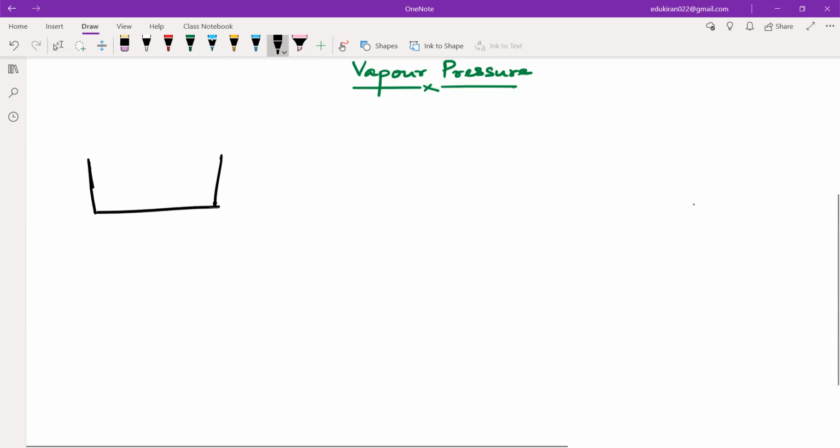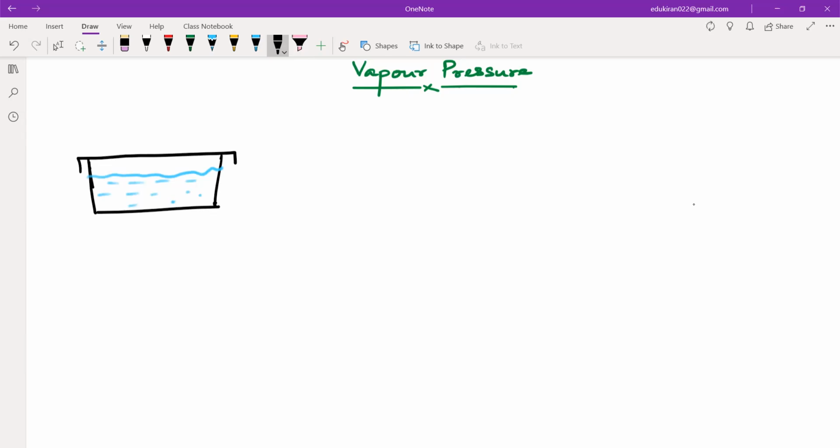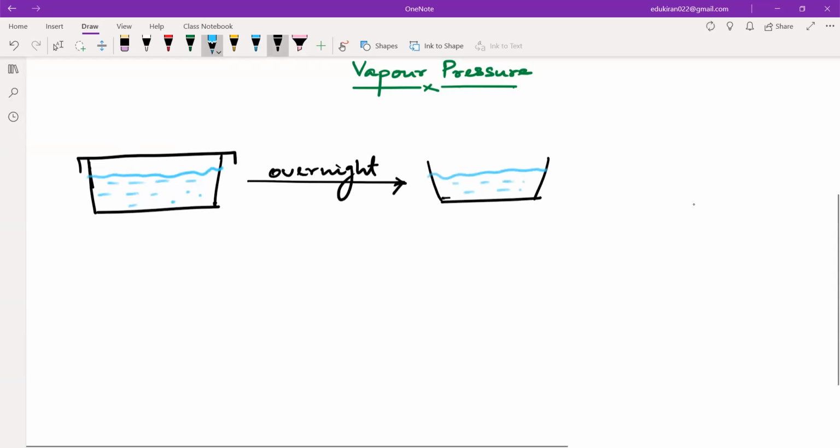If I have a container like this, in this container I have some water. I close the container, put a lid over it, and after that I leave it overnight. Don't write anything. Just listen. Now, in the morning, again, what did I see? When I looked at the lid, there were some water droplets.